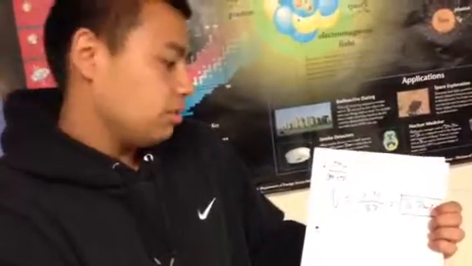We plug that into our equation, V. So V equals 1.4 divided by 0.37, and that equals 3.7 meters per second.